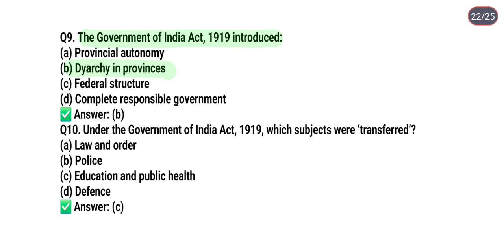And next question is, under the Government of India Act 1919, which subjects were transferred? Option A, law and order; option B, police; option C, education and public health; option D, defense. So the correct answer is option C, that means education and public health under the Government of India Act 1919.